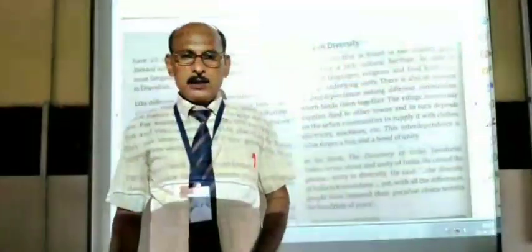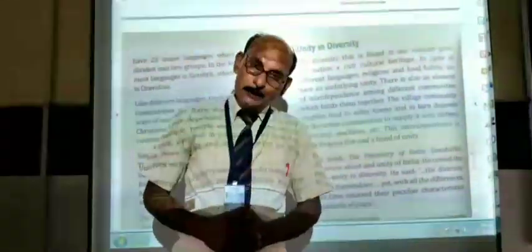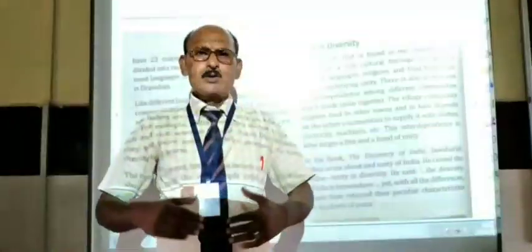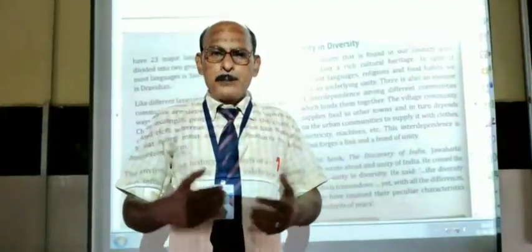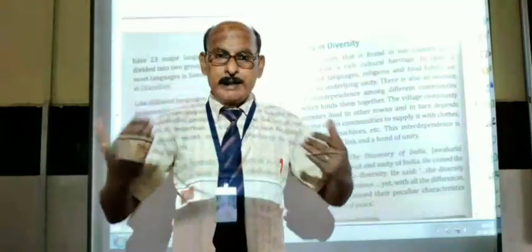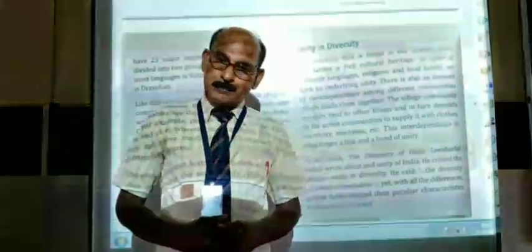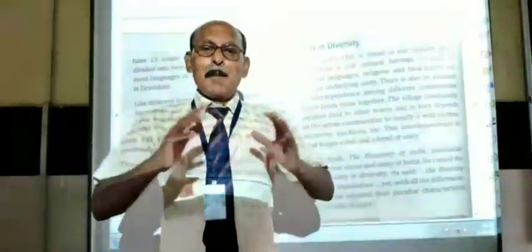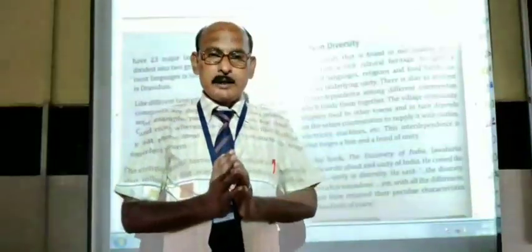So children, we came to know that there is diversity in India and so many types of people of different walks of life, different fields live together. All these people are bound, joined together because they are dependent on each other.